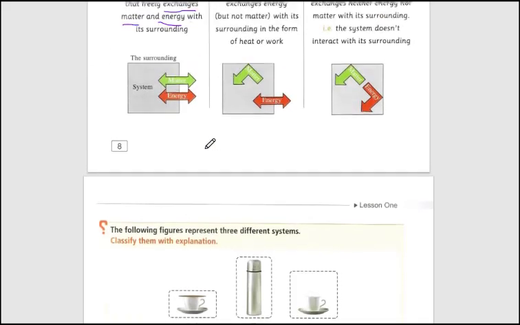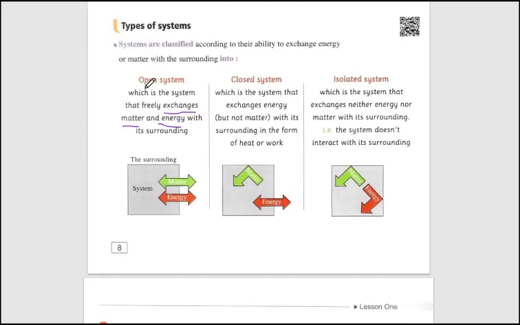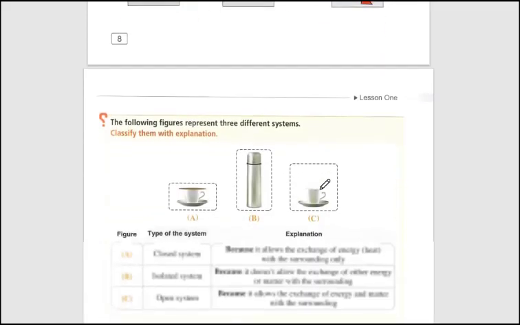So these are three systems. Open system: freely exchanges energy and matter between the system and surrounding. Closed system: can exchange energy only, from the surrounding to the system and vice versa, and cannot exchange matter. Isolated system: it is isolated completely. There is no transference of energy or matter from the system to the surrounding or from the surrounding to the system.